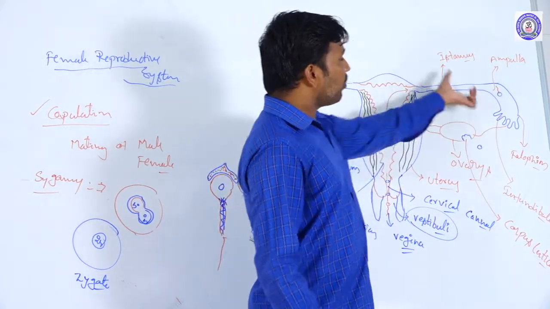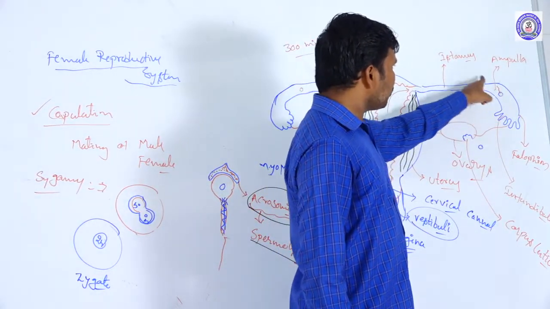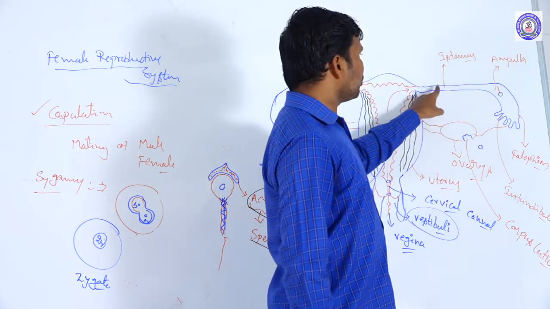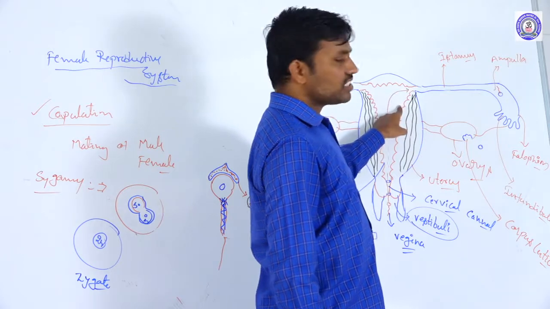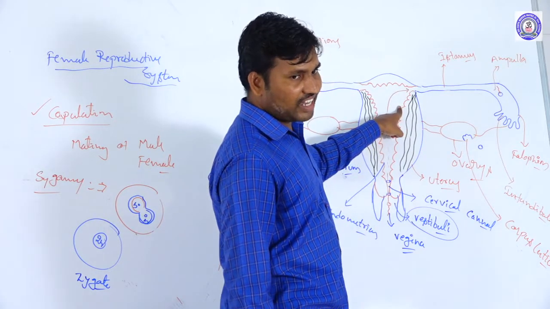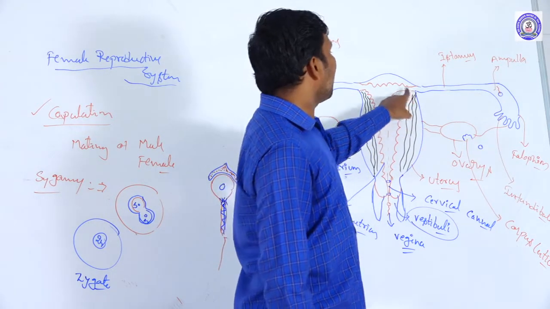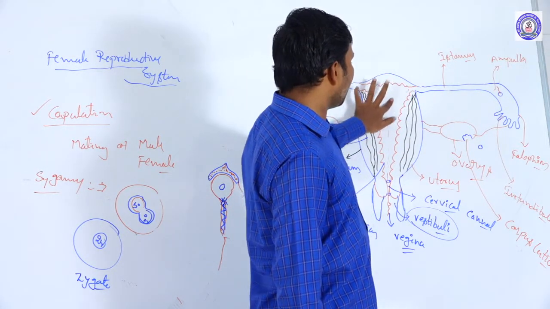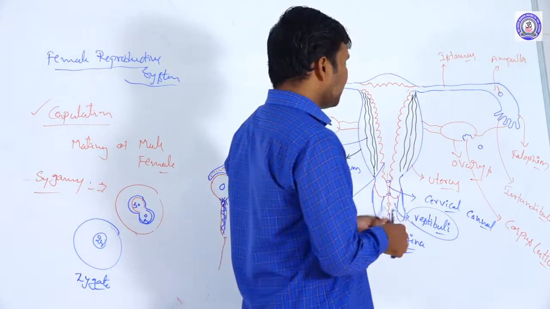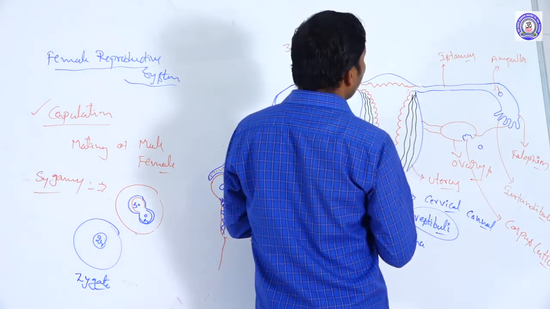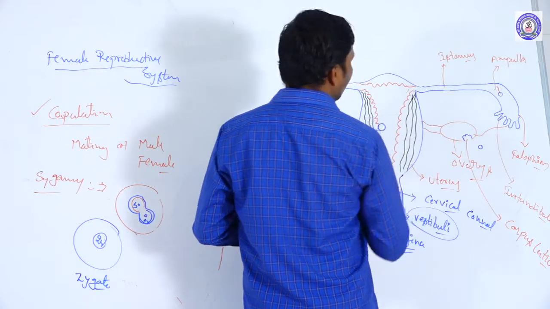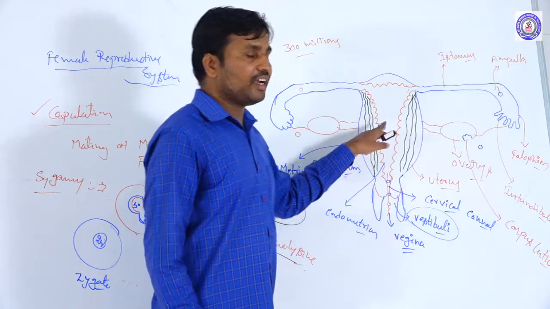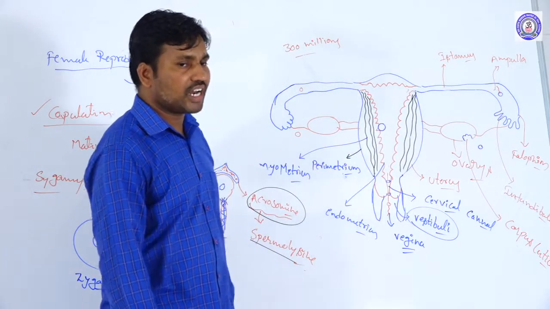After the zygote is formed, it is transferred towards the isthmus region and finally reaches the uterus. Then it is placed in a particular portion of the endometrium of the uterus. This process is called implantation. The ovum comes to a particular region and attaches to the inner wall of the endometrium of the uterus.